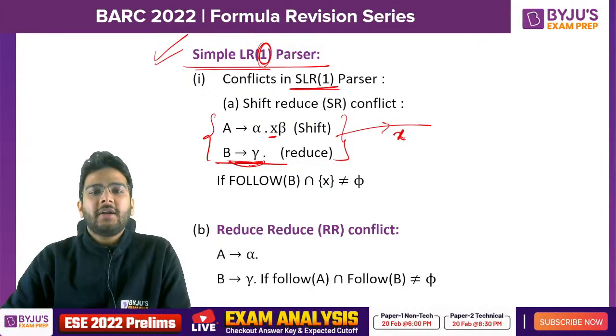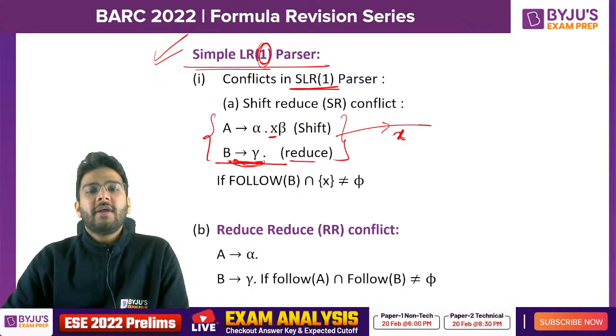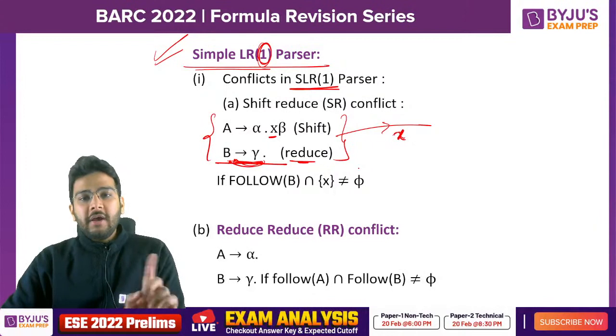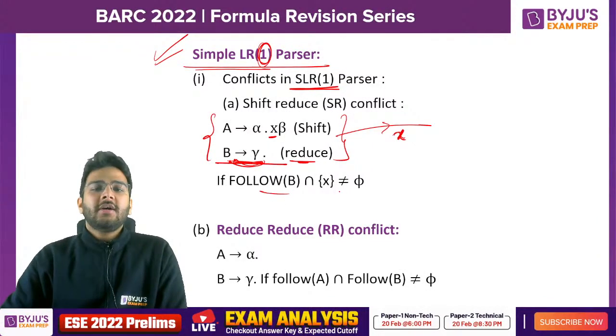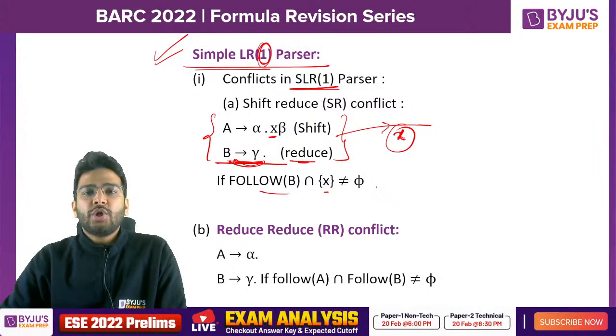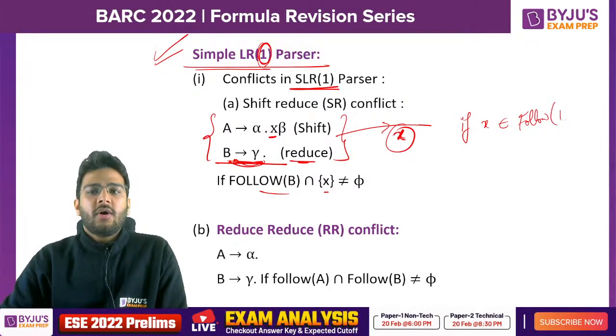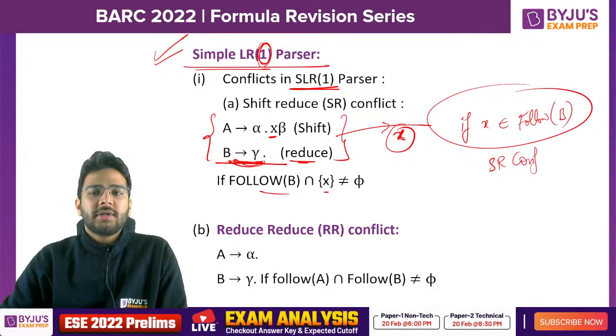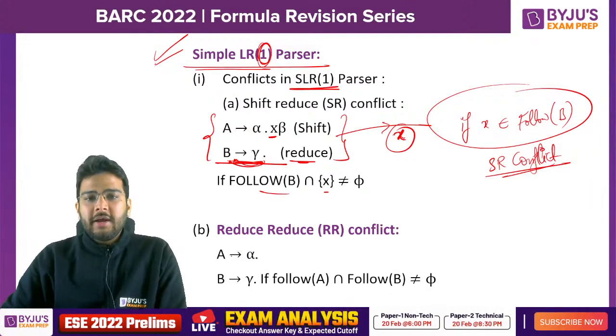So we have to find the follow of the left hand side whenever we have the reduce item. If in the follow of the left hand side you have this terminal X, then you can say it is not SLR1, SR conflict is present. Or simply you can write, if X belongs to follow of B, then SR conflict is present. Is it clear, everyone?